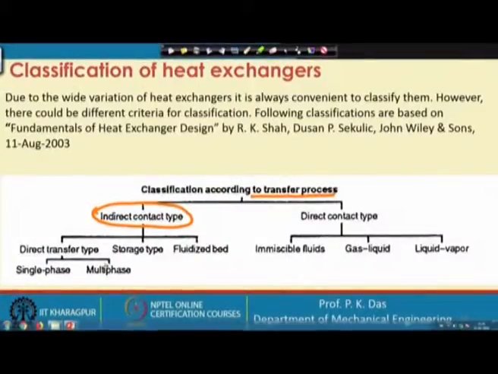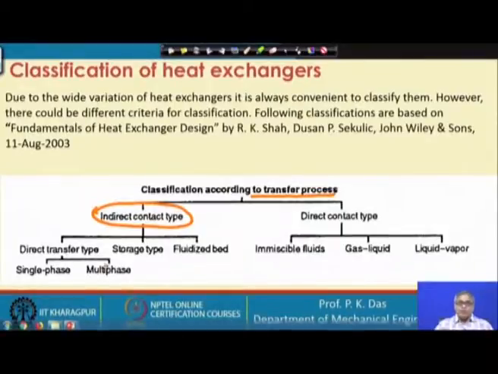If one of them is gas and the other is liquid, we can go for direct contact type heat exchanger. And let us say liquid and vapor, say steam and water, we want to exchange heat between them. So, we can again have direct contact type heat exchanger. These are the three possibilities in general where we can have direct contact type heat exchanger.